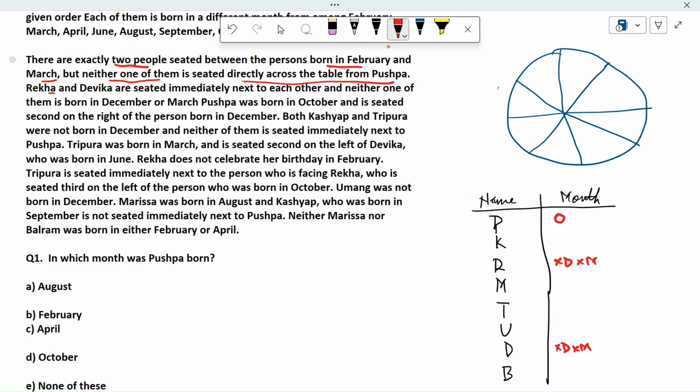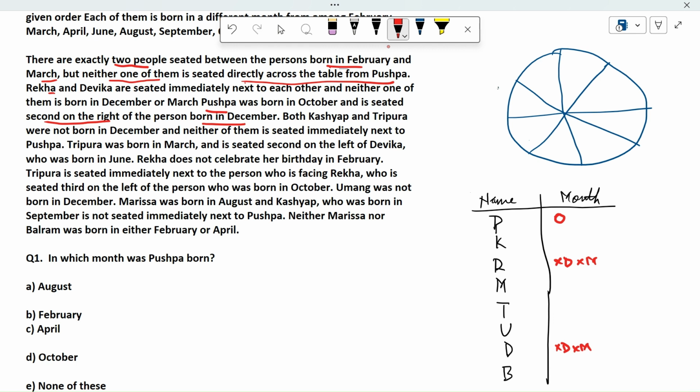Second on the right of the person who is born in December is Pushpa. Both Kashyap and Tripura were not born in December, and neither of them is seated immediately next to Pushpa.